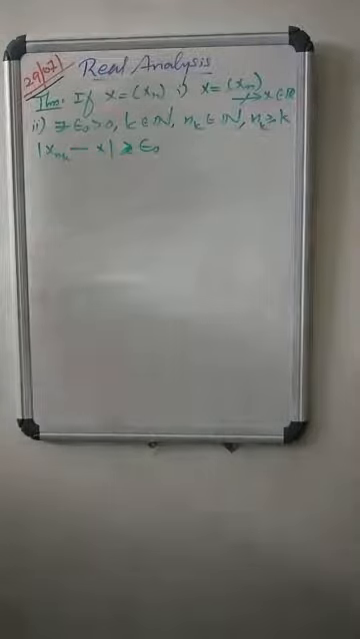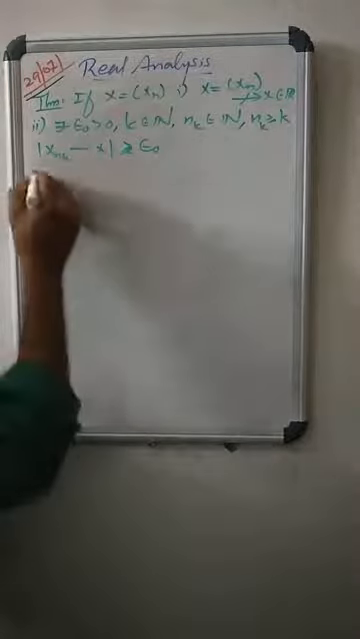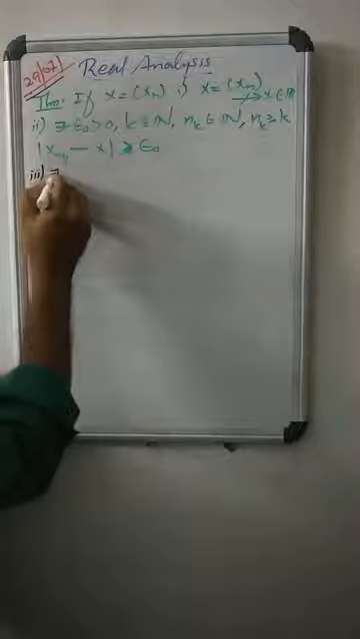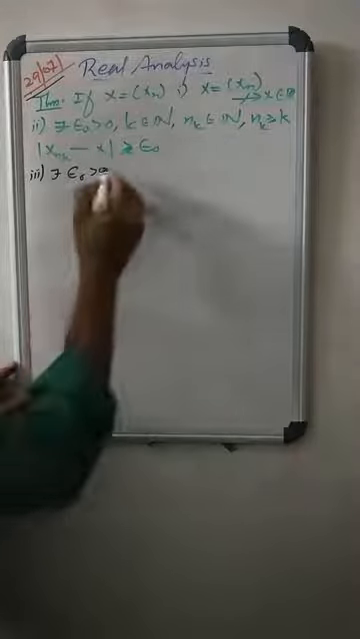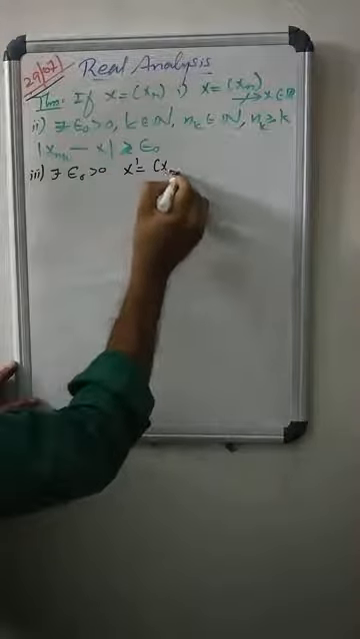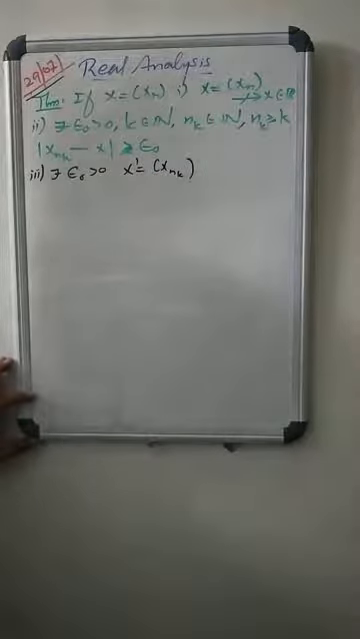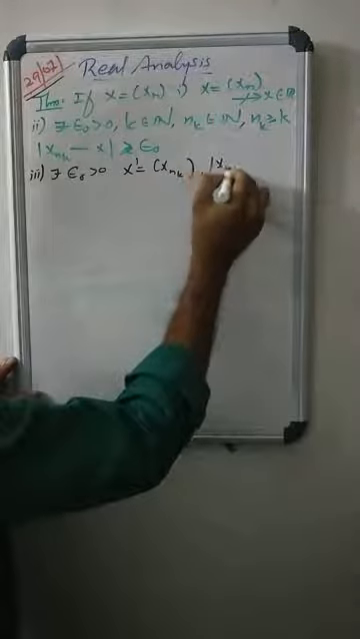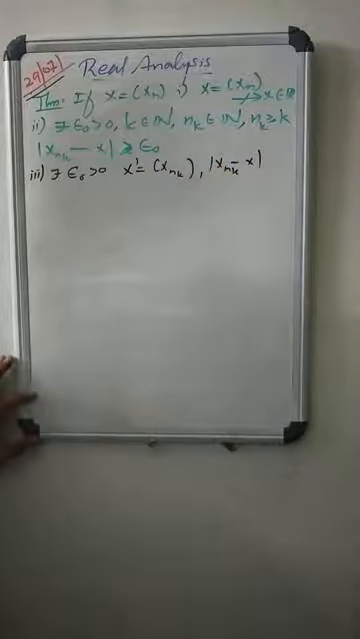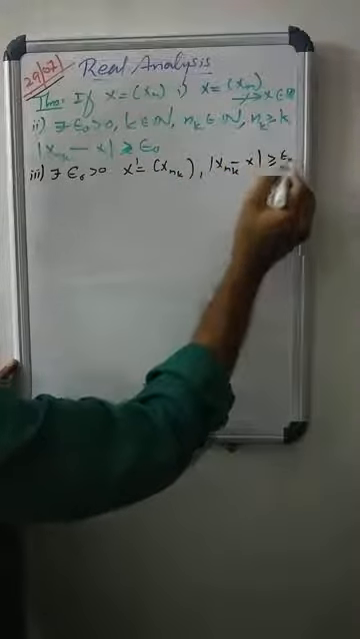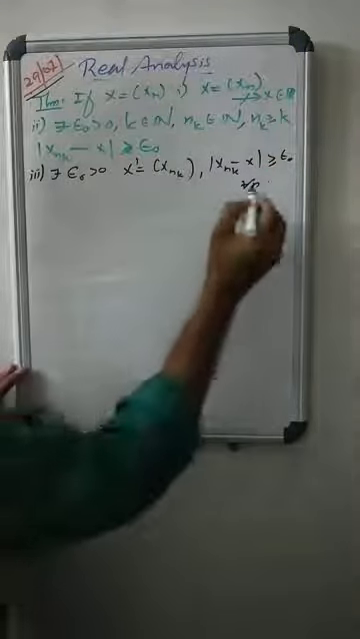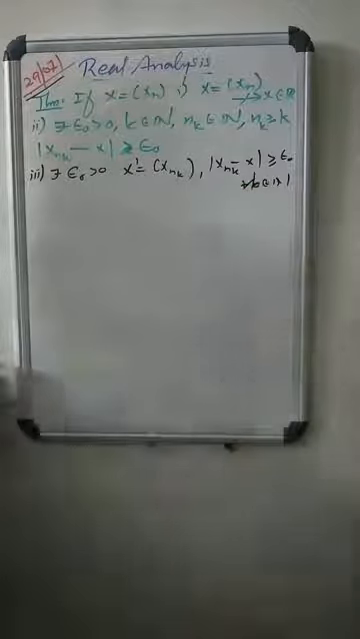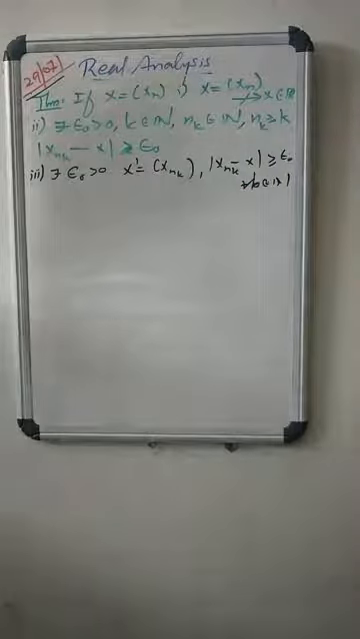And the third one: there exists an epsilon naught greater than 0 and a subsequence X' = (x_nk) of X such that the modulus of x_nk minus x is greater than or equal to epsilon naught for all k in N. So we have to show that these three conditions are equivalent.